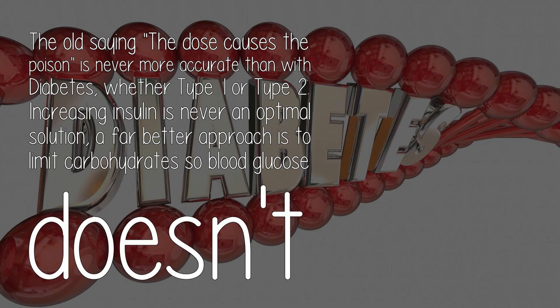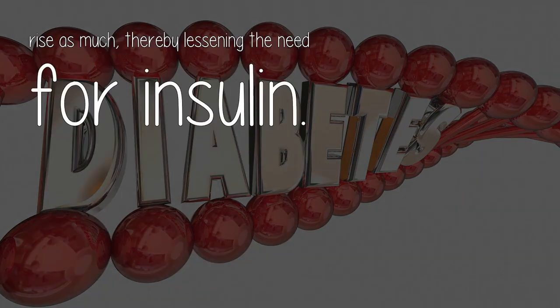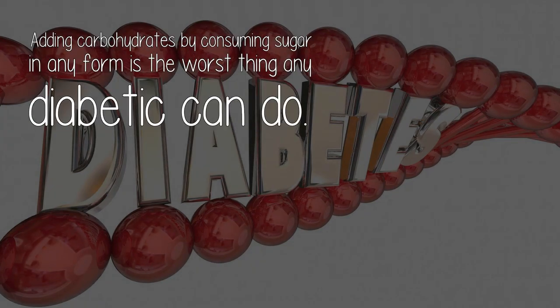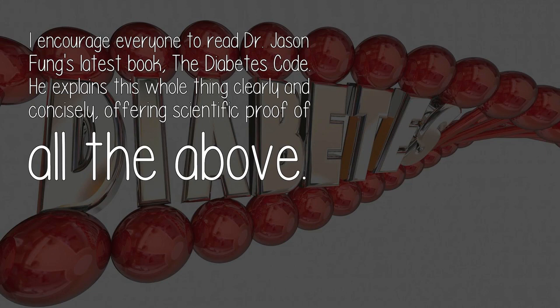A far better approach is to limit carbohydrates so blood glucose doesn't rise as much, thereby lessening the need for insulin. Adding carbohydrates by consuming sugar in any form is the worst thing any diabetic can do. I encourage everyone to read Dr. Jason Fung's latest book, The Diabetes Code. He explains this whole thing clearly and concisely, offering scientific proof of all the above.